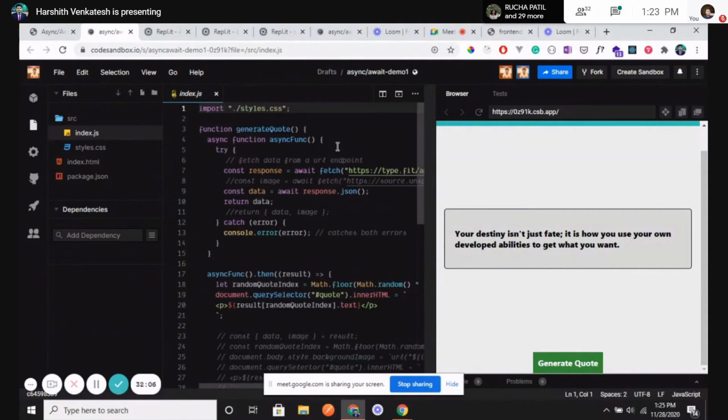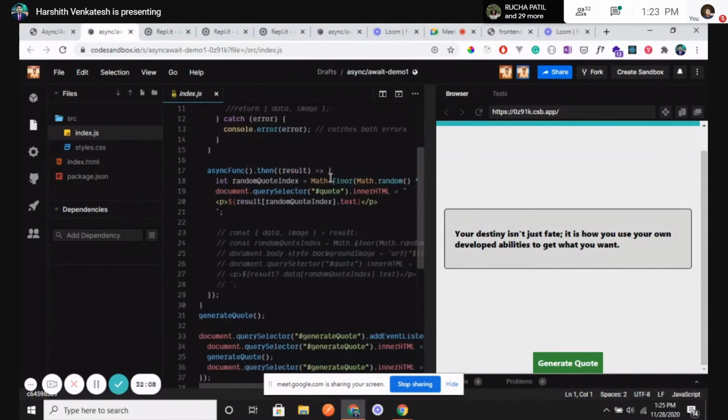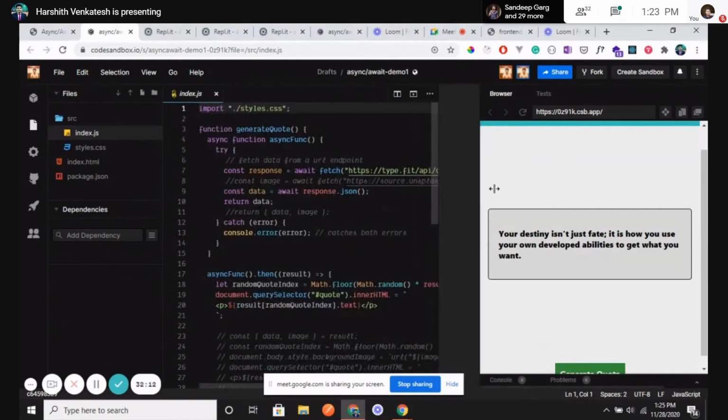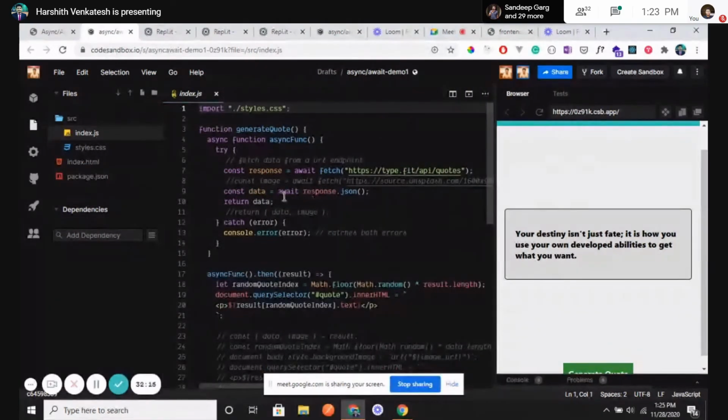So in the index.js, we see that there is a function called generate code. Is the code visible? Do you want me to increase the size or anything? Let me know, I can increase the size. I hope it is visible clearly. It's clear, right? Okay, cool. Awesome.